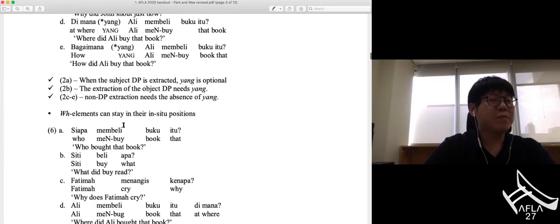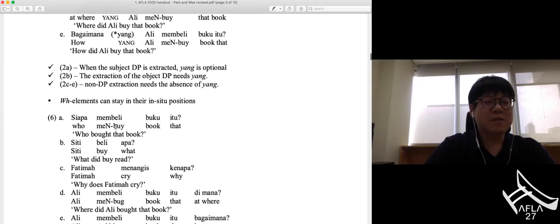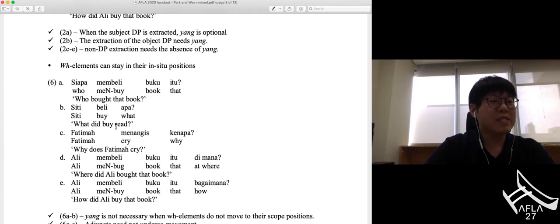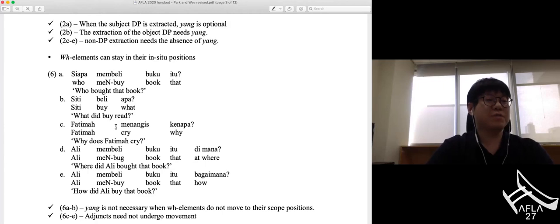An interesting property in this language is that WH elements can stay in their in situ positions, more specifically, non-scope positions. So in 6A and 6B, DP WH elements are not in the scope position. In this case, yang is not necessary. From 6C to 6E, non-DP WH elements are in their in situ positions. So even in this case, yang is not present in the sentences.